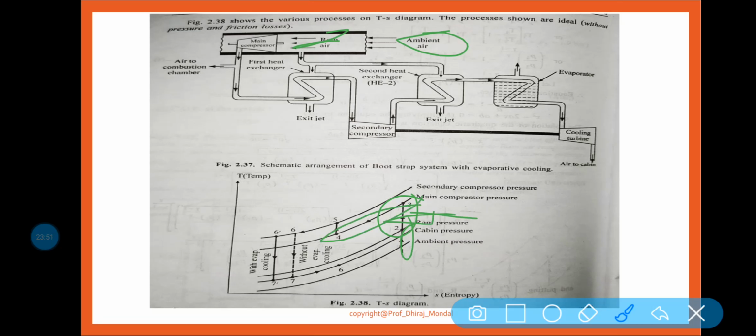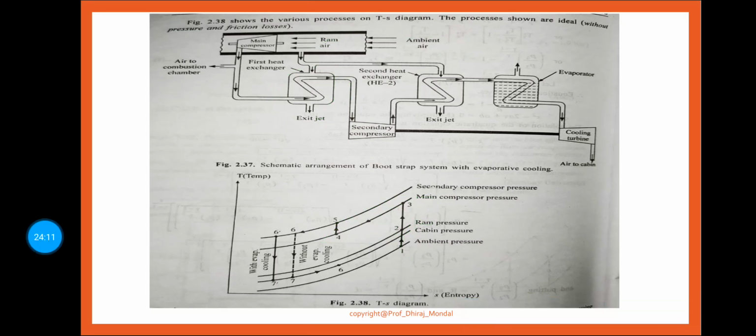3 to 4 is where your air is getting cold by the help of the ram air, which is passing through heat exchanger 1. This is heat exchanger 1. Here the air is cooling down.